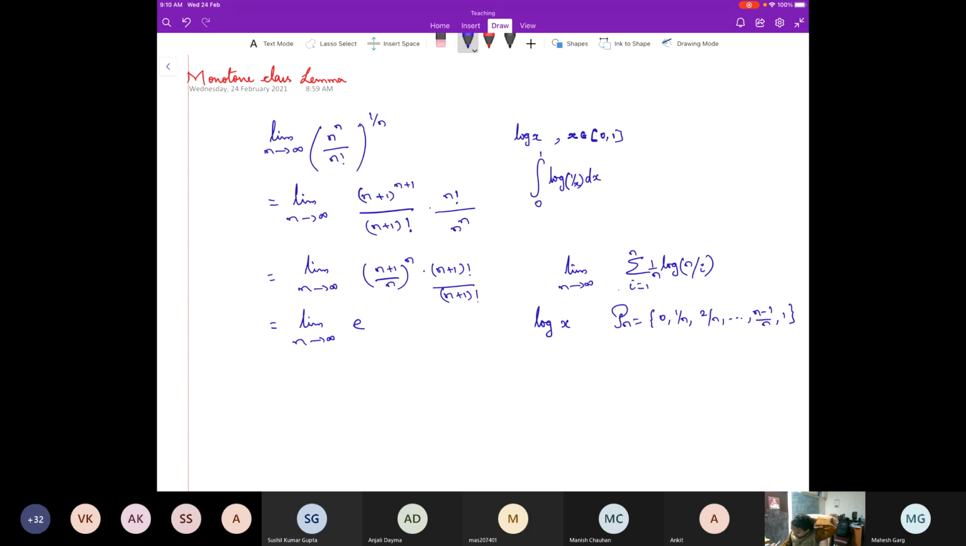Log 1 by x, this is always going to be positive. So which is going to be same as integral 1 to infinity log x dx. So now I think, no, still it is going to be infinite, right? Yes, sir.